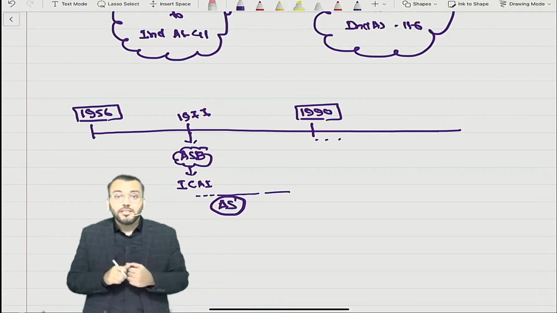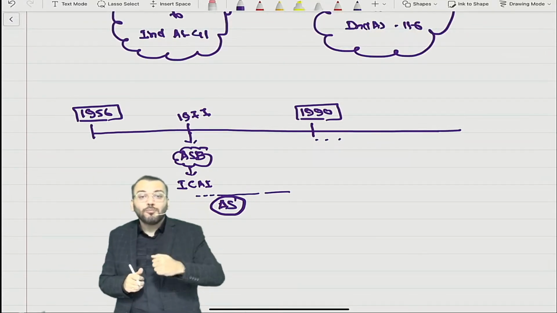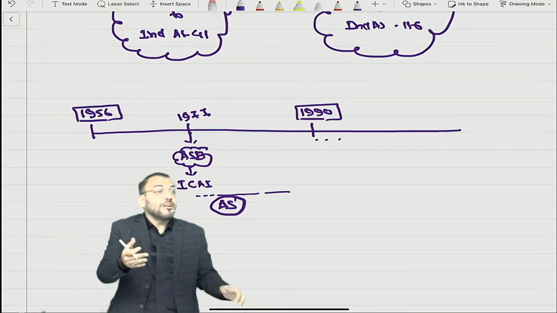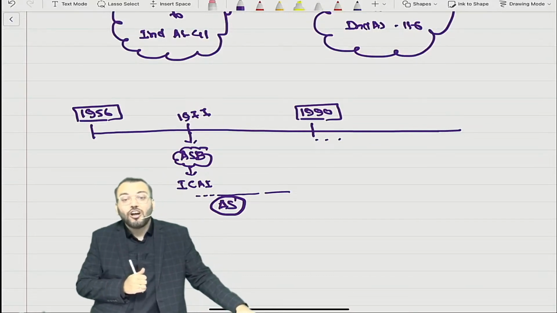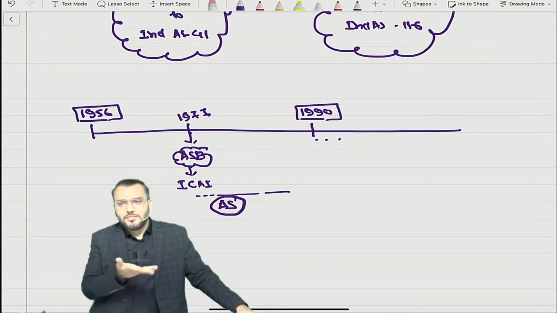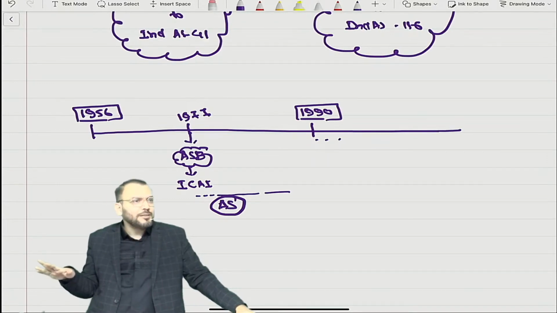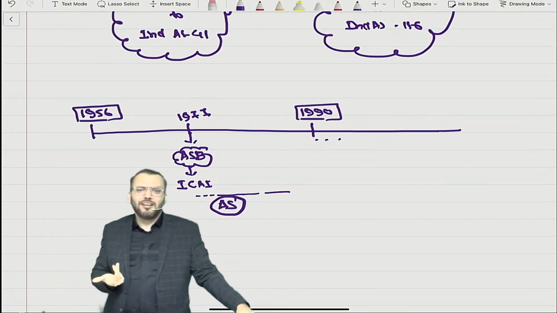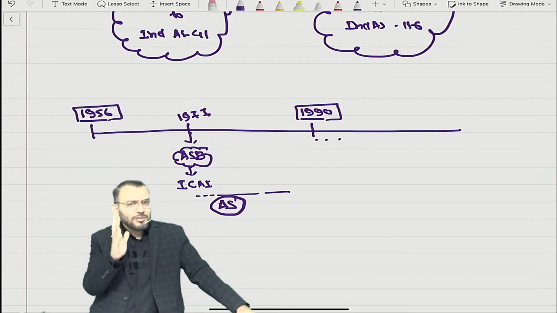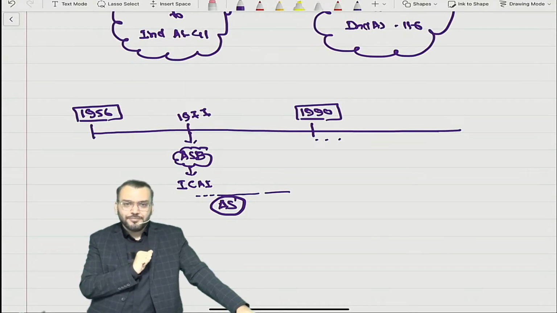But who will follow this AS? Because AS was not a part of the Companies Act, it was not mandatory for any entity or company. I hope you understand. I'm just giving the background. Today I will not start any syllabus. I'm just giving background so that you have an idea what actually happened in India.